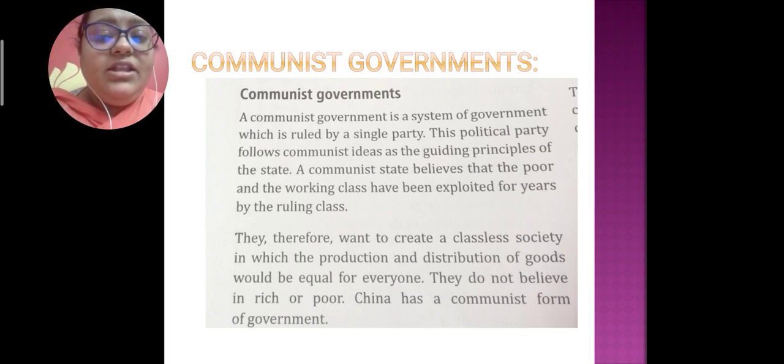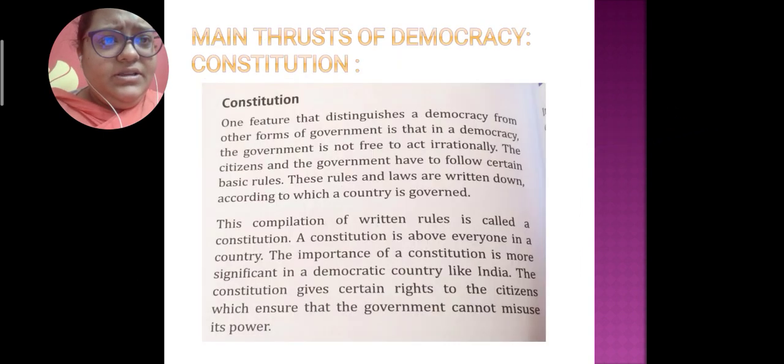Even the party CPIM, the Communist Party of India, also follows this type of government. They believe in this communist system where there will be no class, it will be a classless society, and there will be no opposition party, only a single party. And China is running under the same system of government, which is known as the communist government.